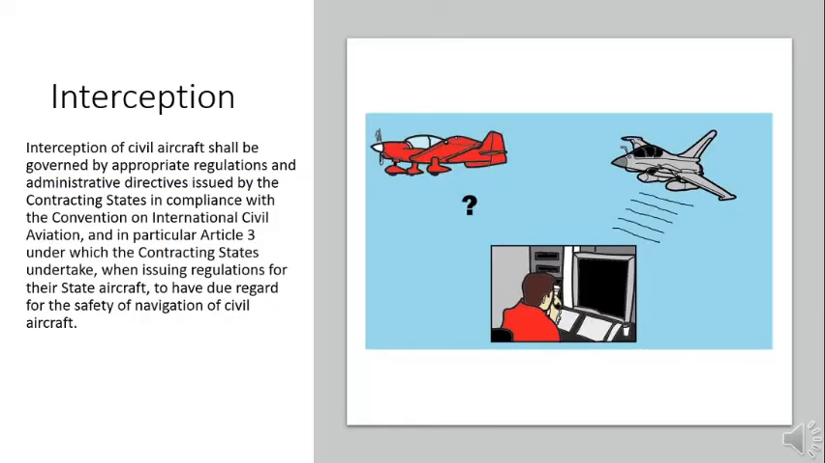Interception. Interception of civil aircraft shall be governed by appropriate regulations and administrative directives issued by the contracting states in compliance with the Convention on International Civil Aviation, and in particular Article 3, under which the contracting states undertake, when issuing regulations for their state aircraft, to have due regard for the safety of navigation of civil aircraft.